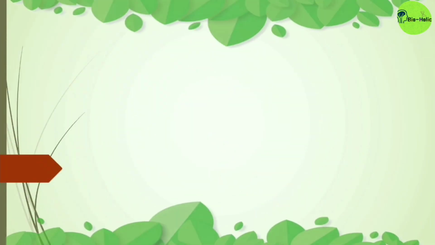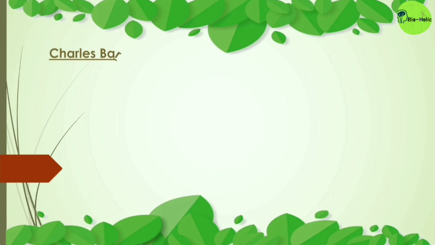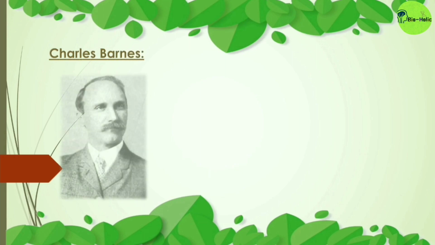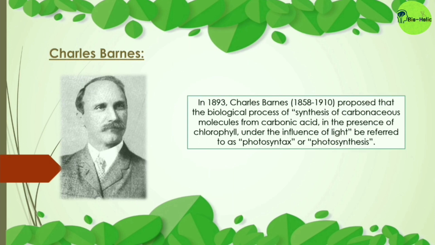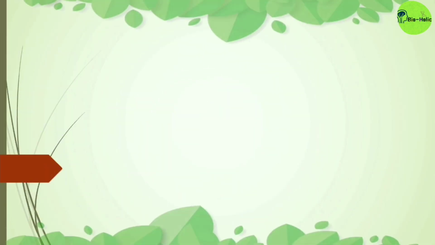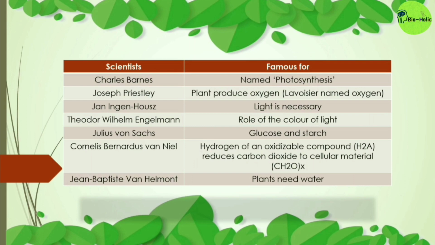And at last, another important scientist, Charles Barnes, because in 1893, he proposed that the biological process of synthesis of carbonaceous molecules from carbonic acid in the presence of chlorophyll under the influence of light be referred to as photosyntax or photosynthesis. Later, this process is named as photosynthesis. So the name photosynthesis was coined by Charles Barnes. Okay? So as a summary, Charles Barnes named photosynthesis.